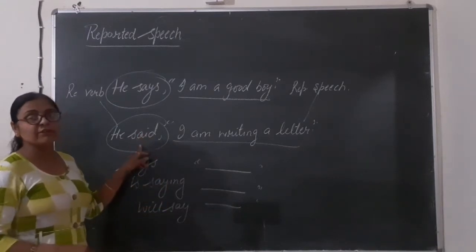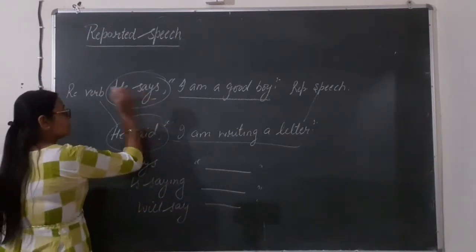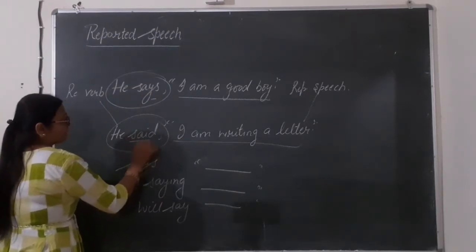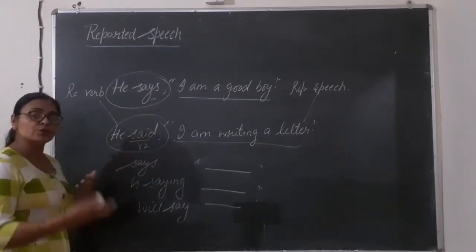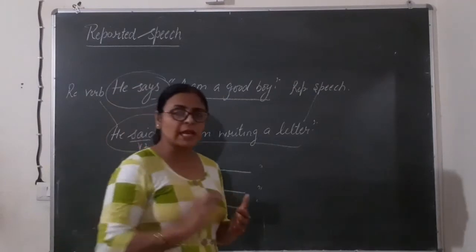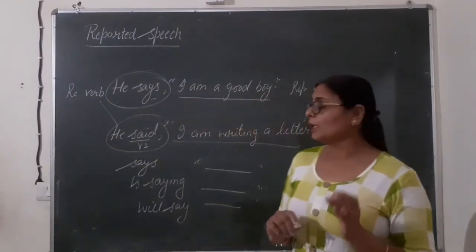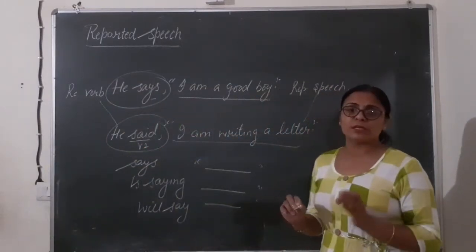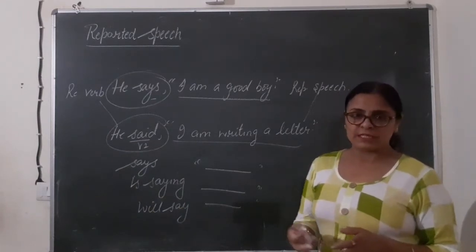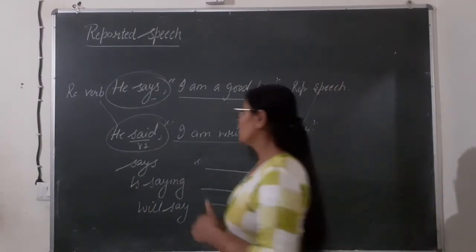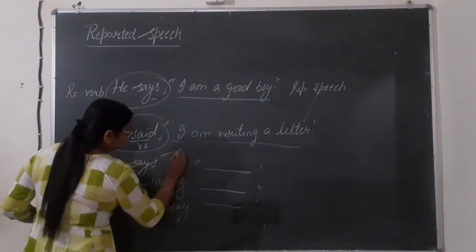But when we have said, as say is the first form, said is the second form, right? Usually we keep said only, and whenever in the conversion of assertive sentences, or you can say simple sentences, said to is given there, we change that into told.